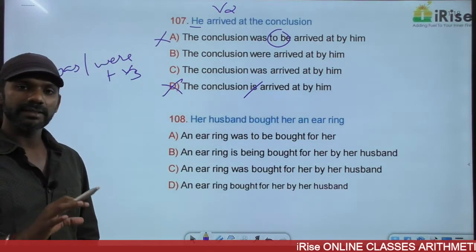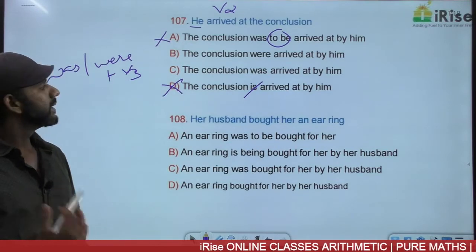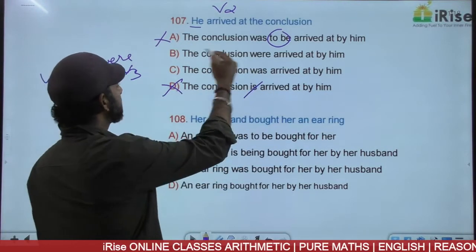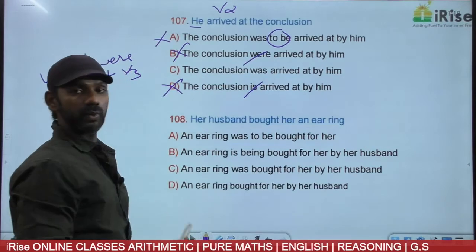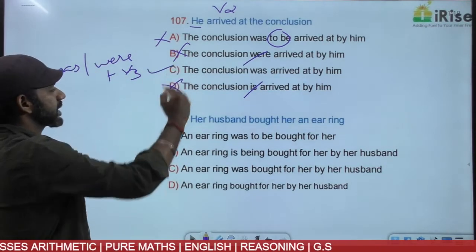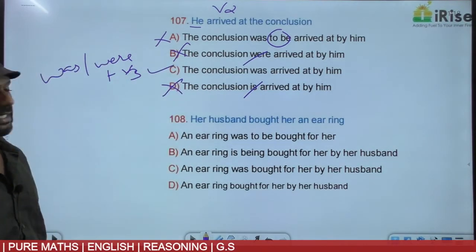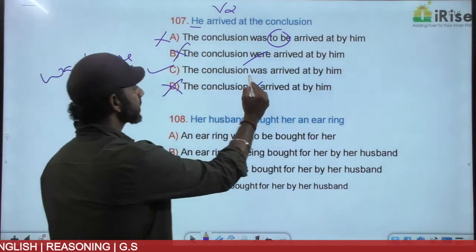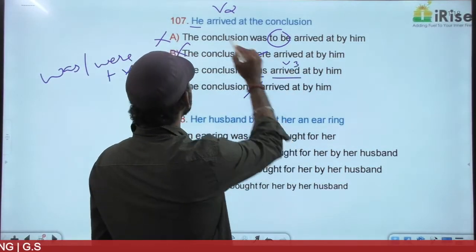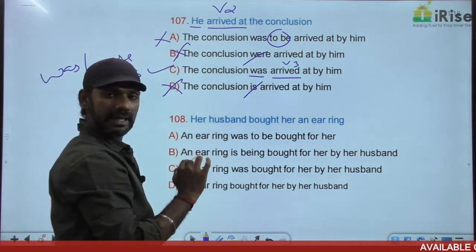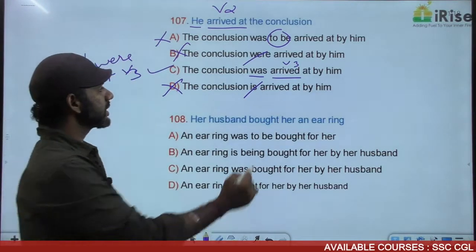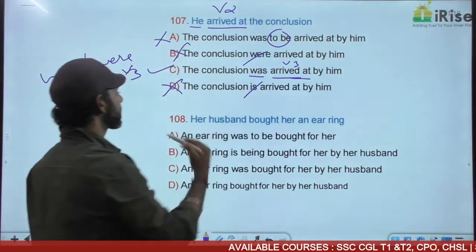The object here is the conclusion, singular. The verb must also be singular. Based on that, B is eliminated. B says were, plural. The answer must be option C. The conclusion was arrived at by him. Was arrived at is was plus V3. Arrived at is a phrase. Arrived is a verb. At is a preposition. That is completely fine here. The answer must be option C.